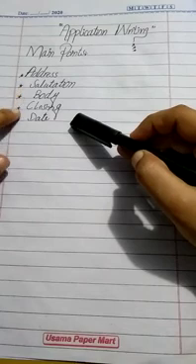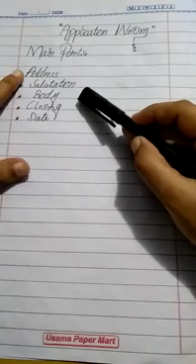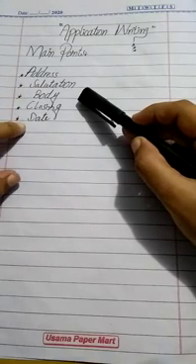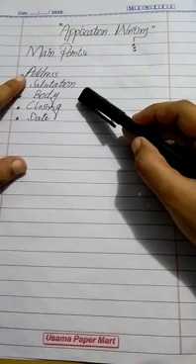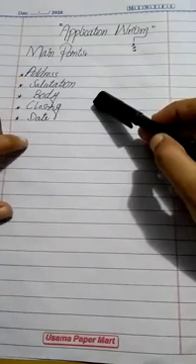In this lecture we will discuss address, salutation, body, closing and date. Firstly, we have to learn and understand these points, then we can write an application easily.